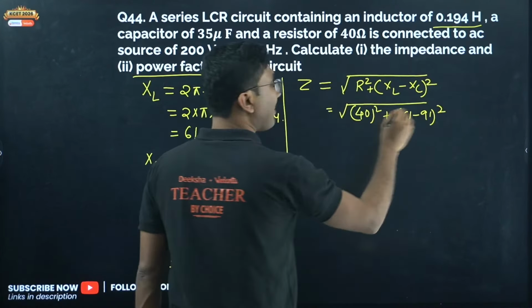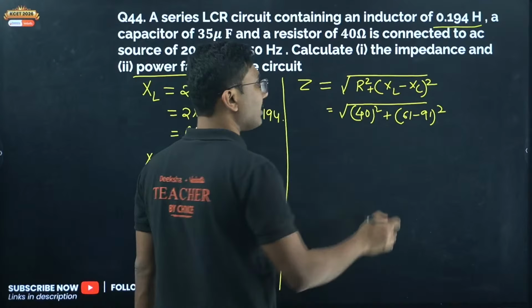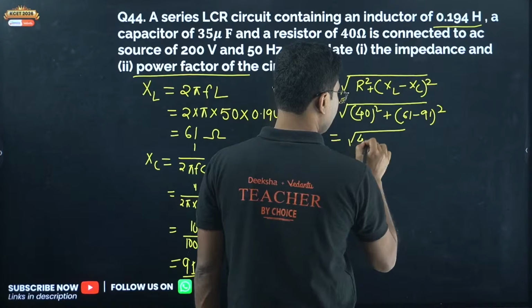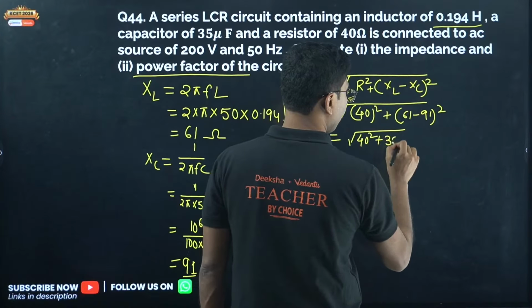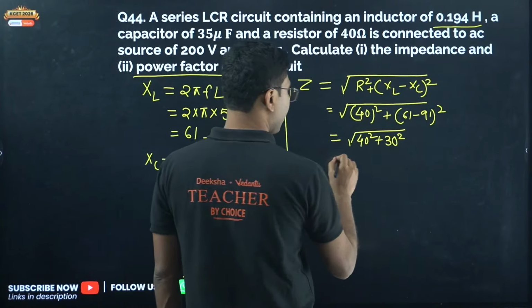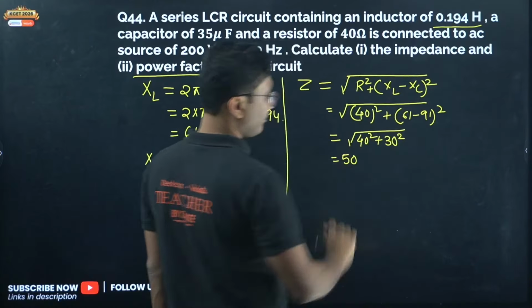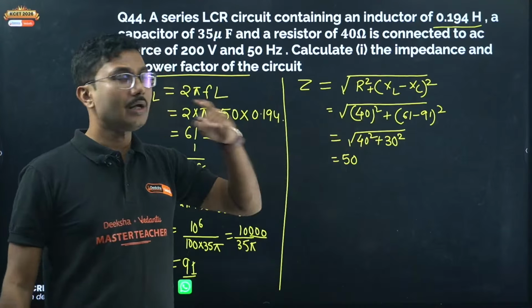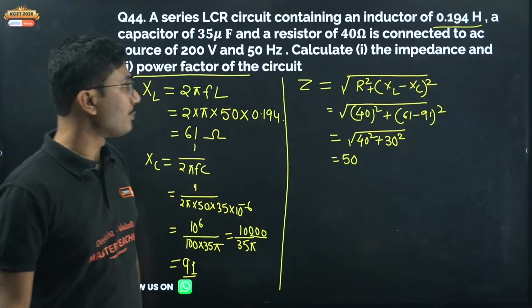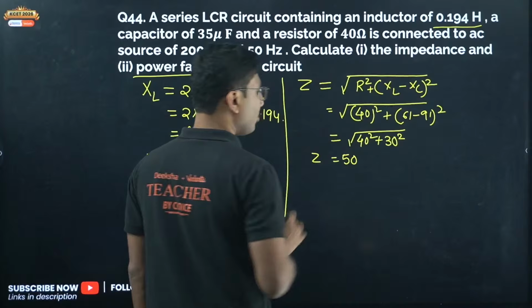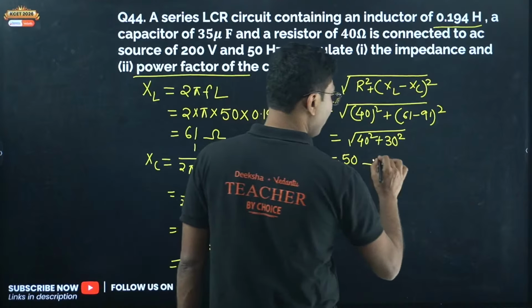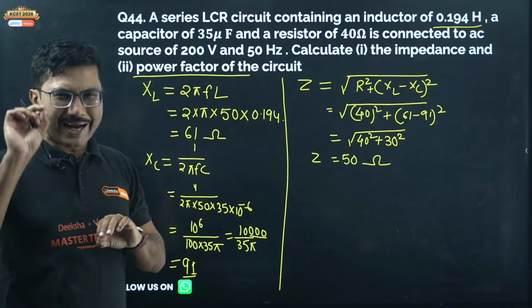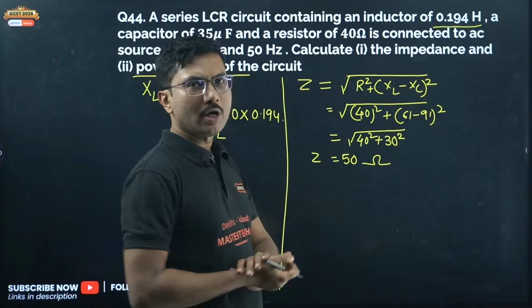Now there will be minus 30, it does not matter because there is a square involved, so you can write this as 40 square plus 30 square. 4 square plus 3 square, square root is 5, so 40 square plus 30 square, square root will be 50. So Z is coming out to be 50 ohm. Those who got 50 ohm are correct. If you take exact values, it might be slightly up and down, but 50 ohm seems correct.